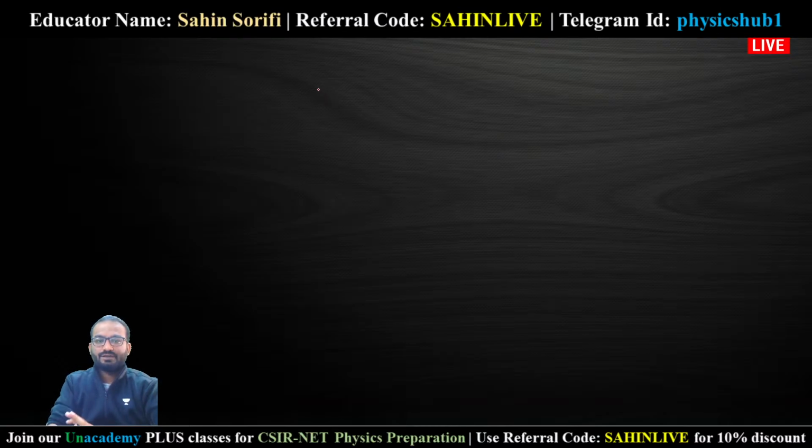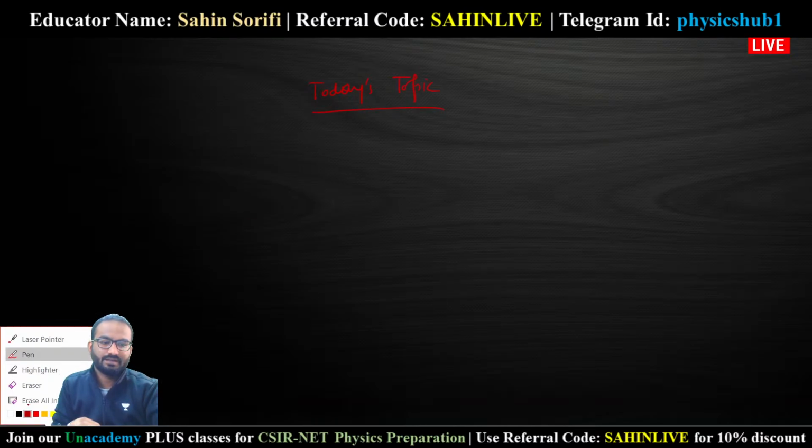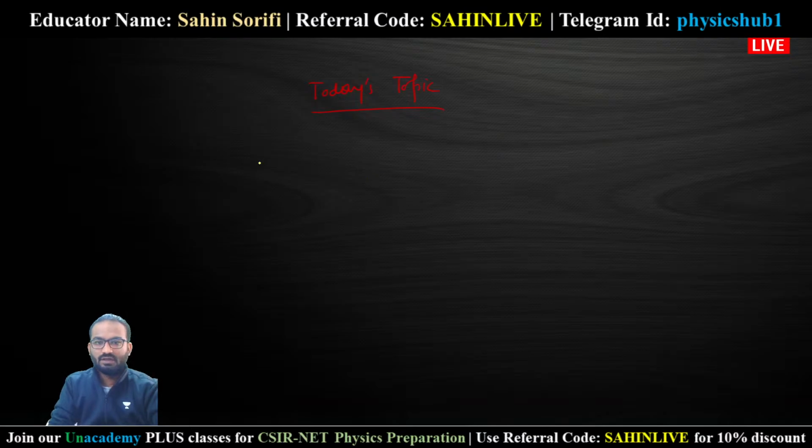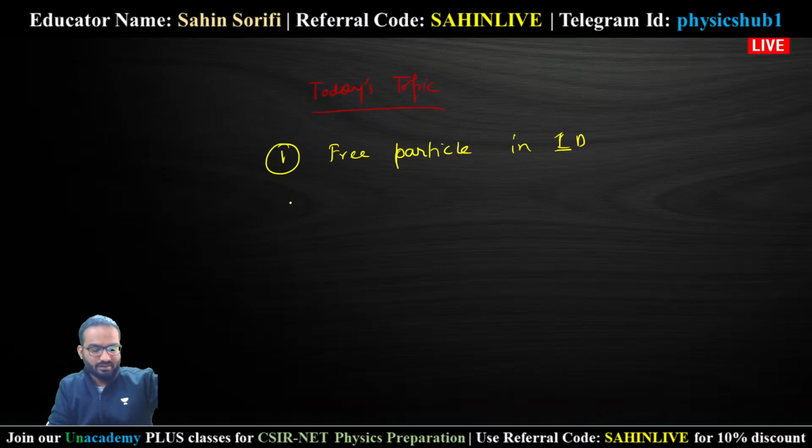So what we are going to discuss in today's class. Today's topic, the title, is particle in a finite and infinite potential box. Before we start that, let me tell you the topics which we'll cover. The first topic is the free particle in one dimension. This is a very short topic, because we cannot directly jump to the main thing. We have to start with the beginning.